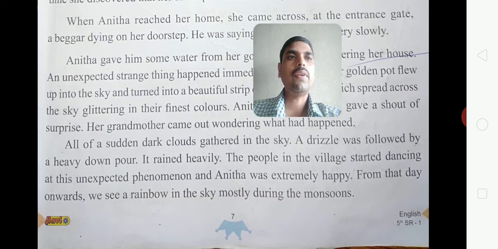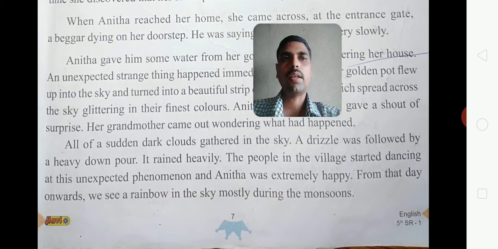The people in the village started dancing because they were very happy at this unexpected phenomenon, and Anita was extremely happy. From that day onwards, we see rainbows in the sky, mostly during the monsoons.